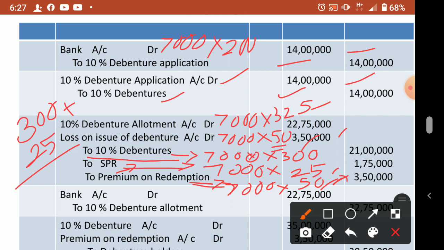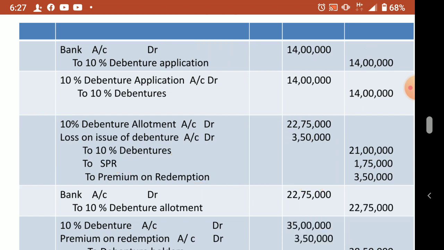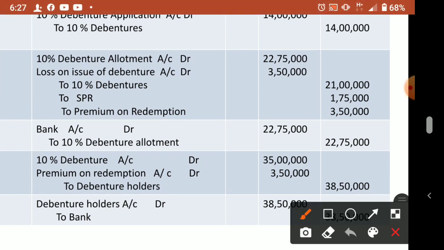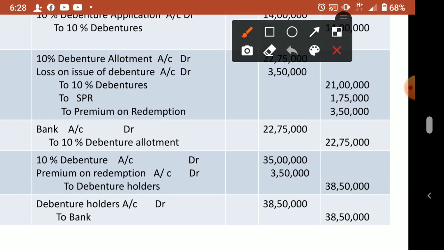Now next entry. So due entry over. Now next bank entry we have to write. So when we write bank entry, bank account debtor to debenture allotment, how much we received? 22 lakhs 75,000 with the premium. So issue is over, application stage and allotment stage over.